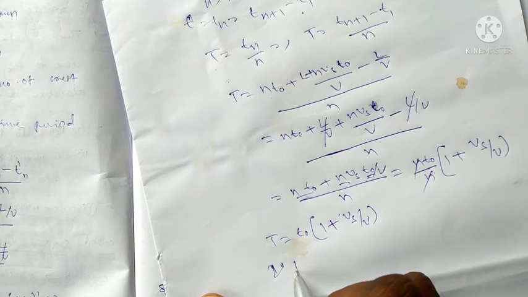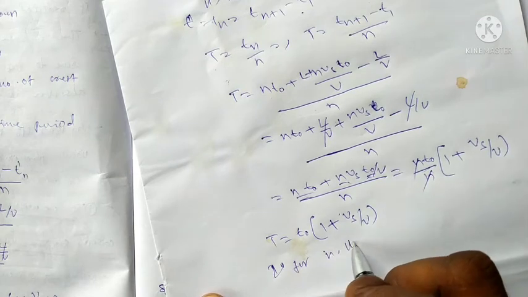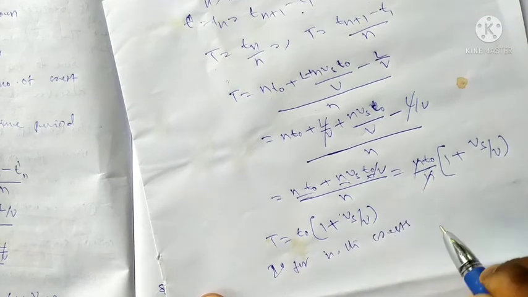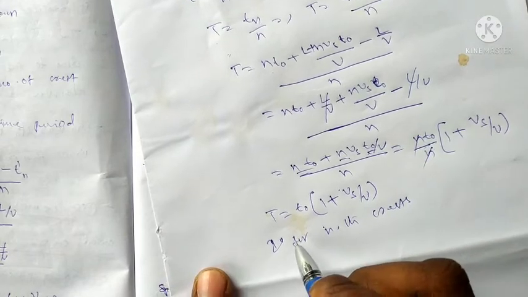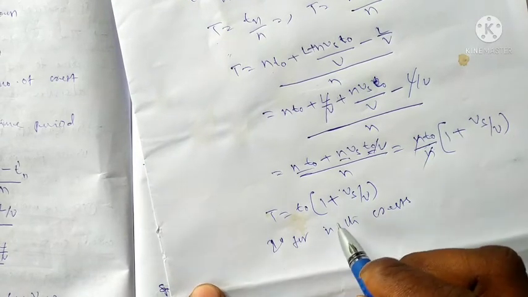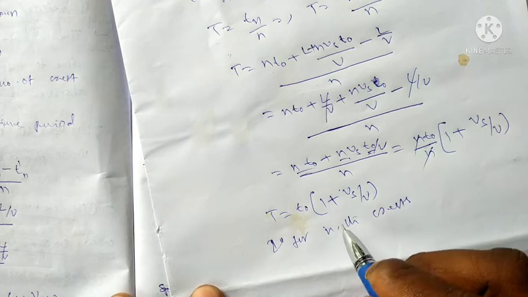Time taken for nth crystals. It can be written in terms of frequency.